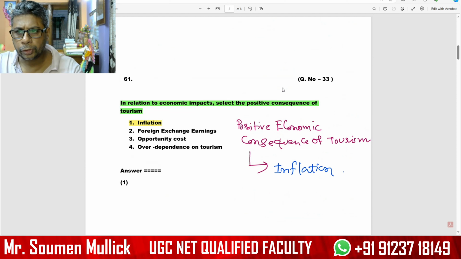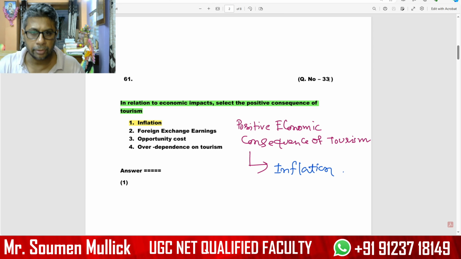Our next question, number 33, is in relation to economic impact. Select the positive consequences of tourism. This is a very interesting question. There are 4 options: number 1, inflation; number 2, foreign exchange earning; number 3, opportunity cost; number 4, over dependence on tourism. The positive consequences.